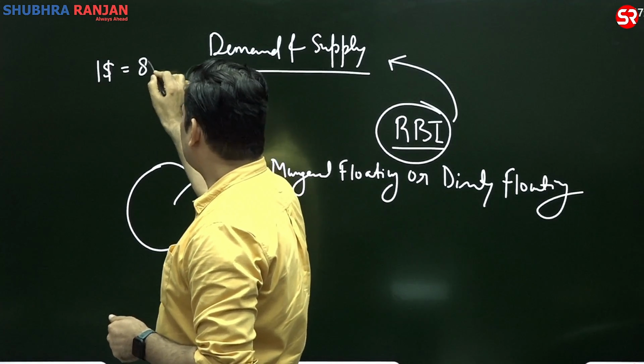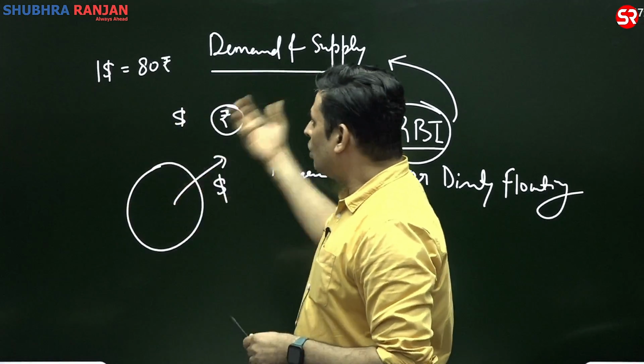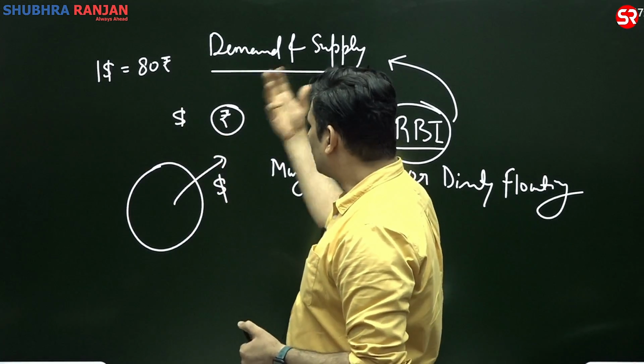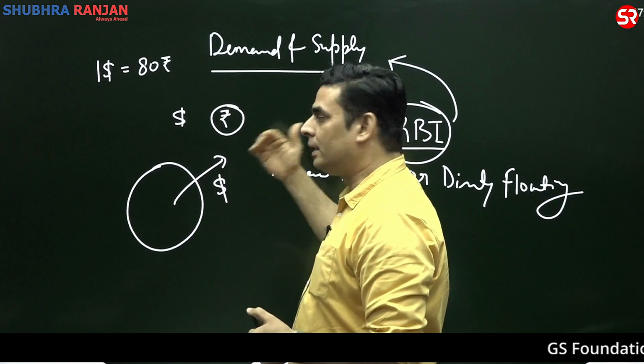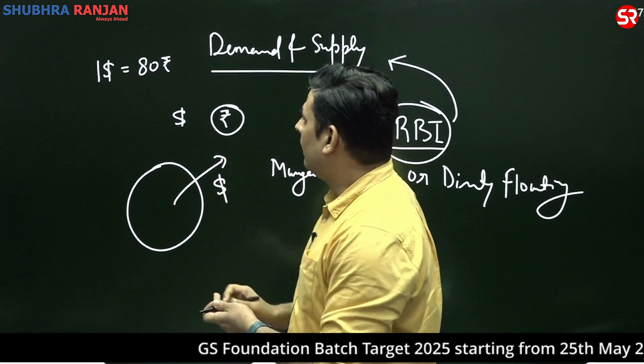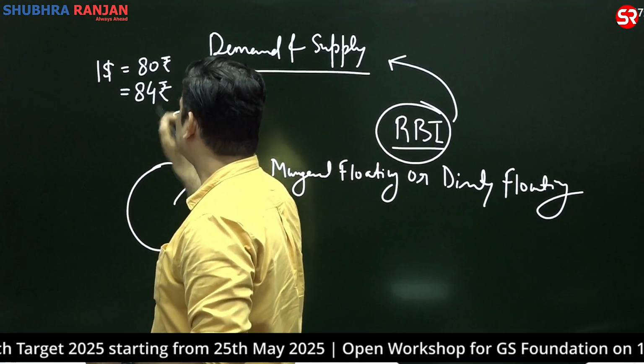Suppose earlier it was 80 rupees per dollar, then this outflow will pressurize this exchange rate. Why? Because there is an excess outflow, and this will lead to a decrease in the supply. Fine.